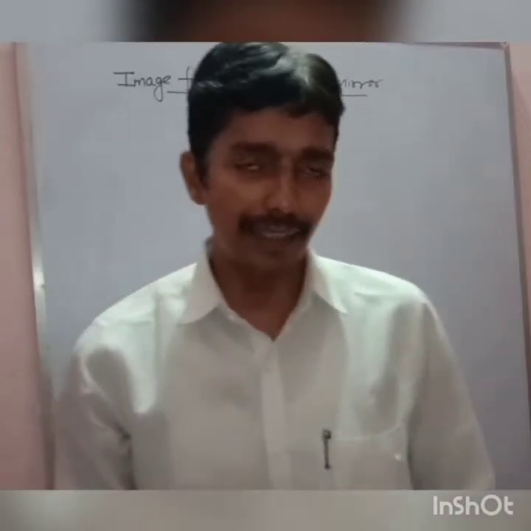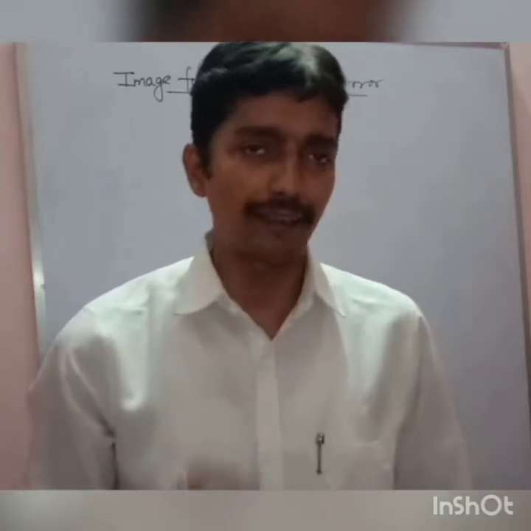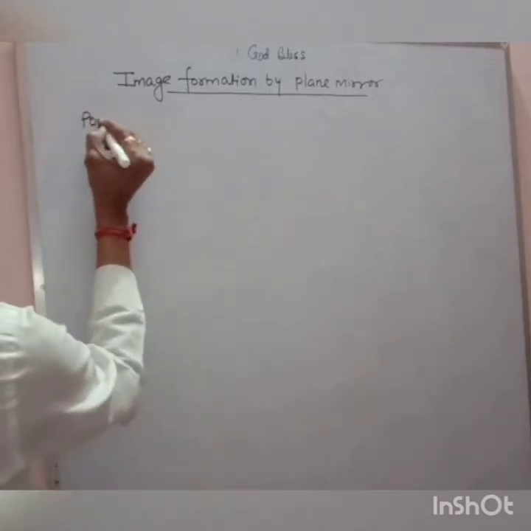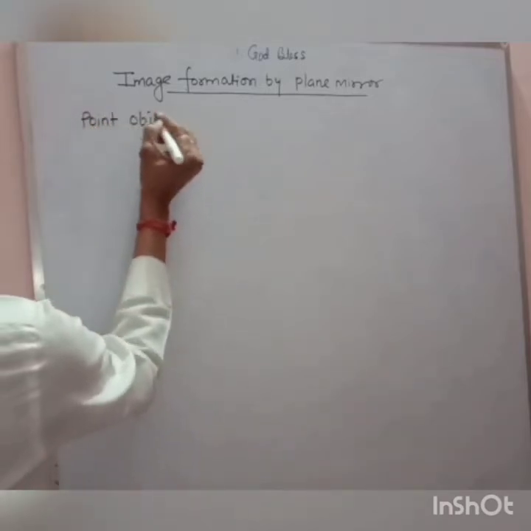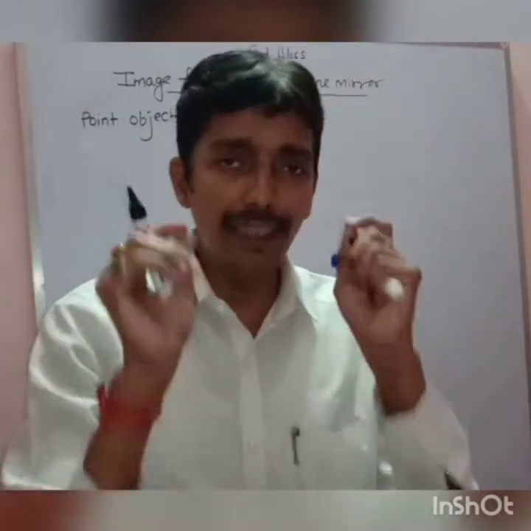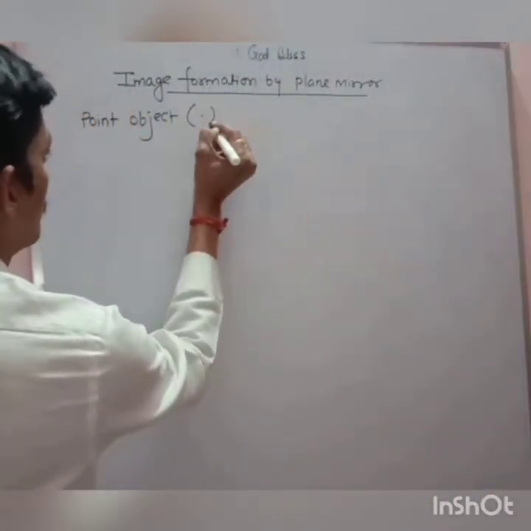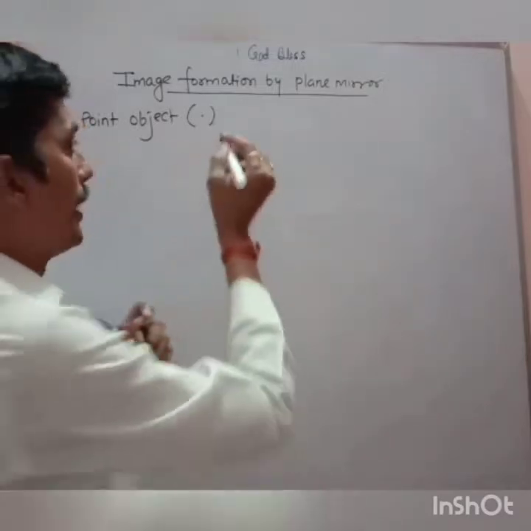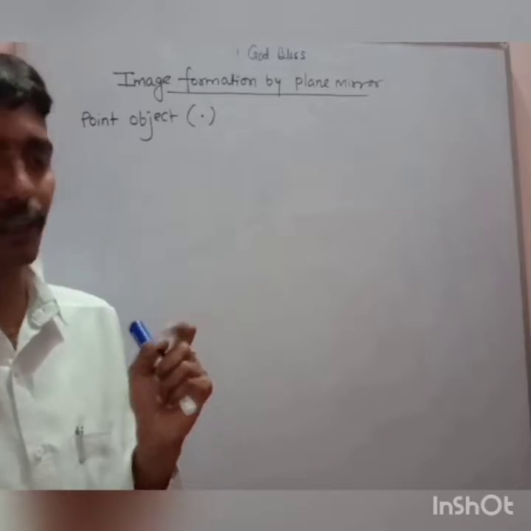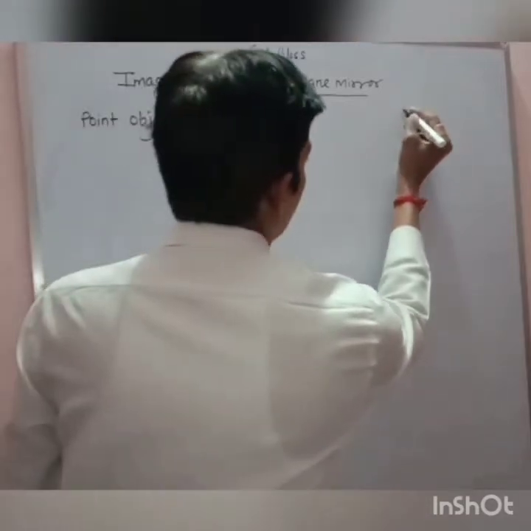But my dear, before that, you should know that we take two kinds of objects. One is the point object. It means the object which I'll select looks like a point. Here I have drawn it in my diagram, in my symbolic representation. This is called a point object. The other is the extended object.